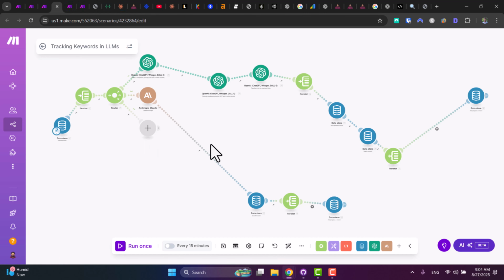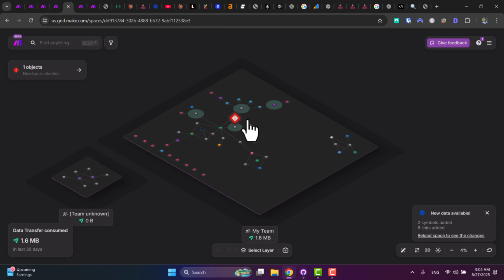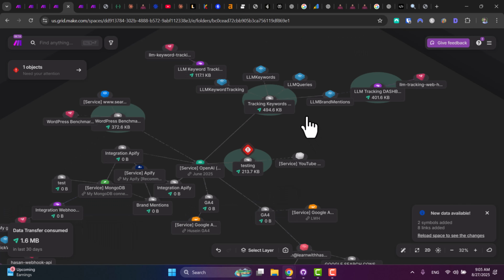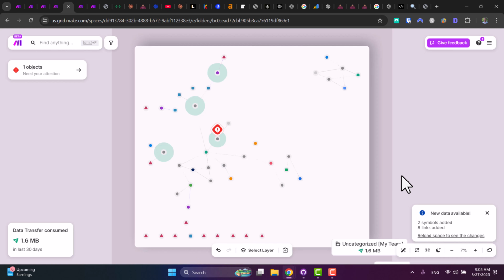And what's nice about Make, they introduced this new grid system where you can see the full scenarios in this awesome bird's-eye view, so you can track exactly what's going on inside your systems. This is especially helpful if you want to scale the system and even build a backend for your micro SaaS with Make. Yes, with no code like Make, you can build a full backend to your micro SaaS tools. You can track everything and switch to 2D. You can turn on light mode. You will get notifications if anything wrong is happening. You can track your transfer, view and spot any problems easily inside your account or your systems.